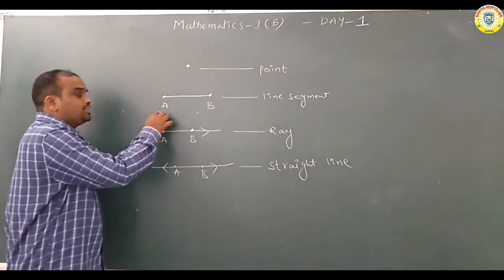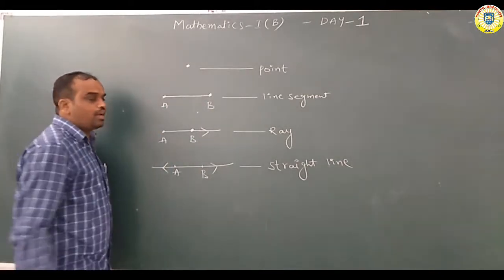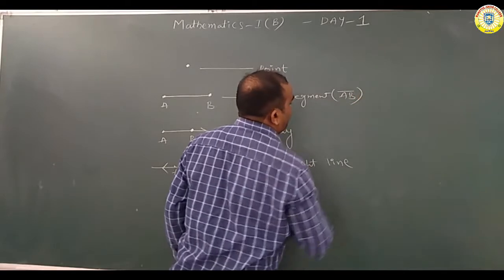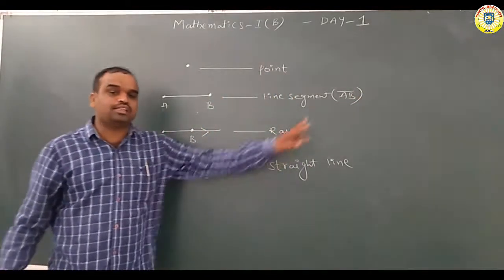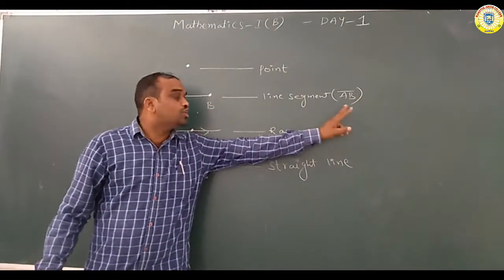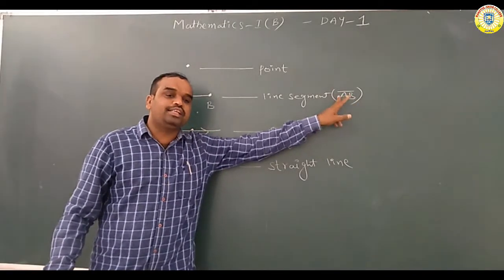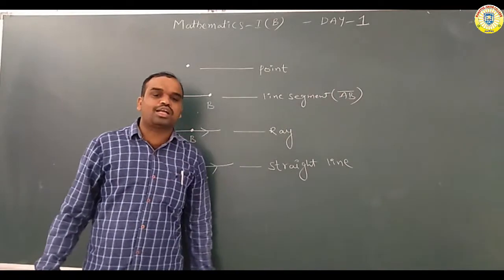Okay now, A is the initial point, B is the terminal point. So like this one, this is denoting line segment AB bar. First letter A is there, last one B is there. A is the initial point, B is the terminal point.